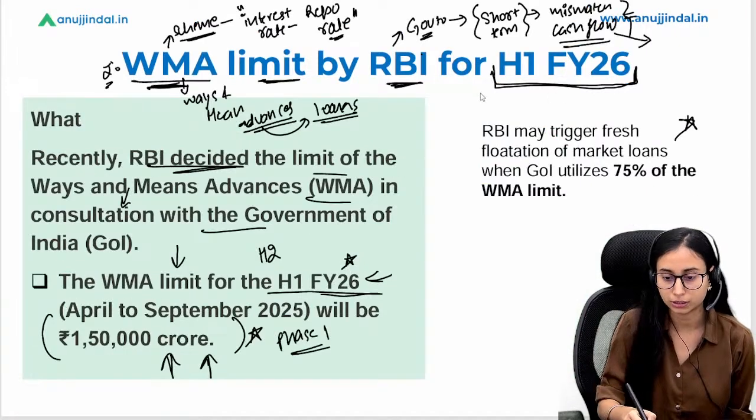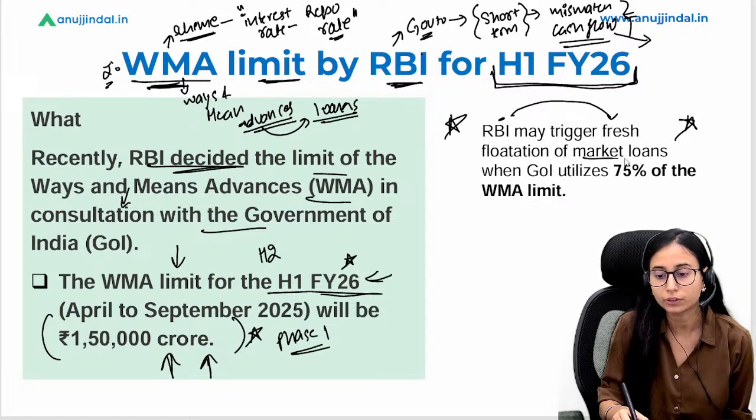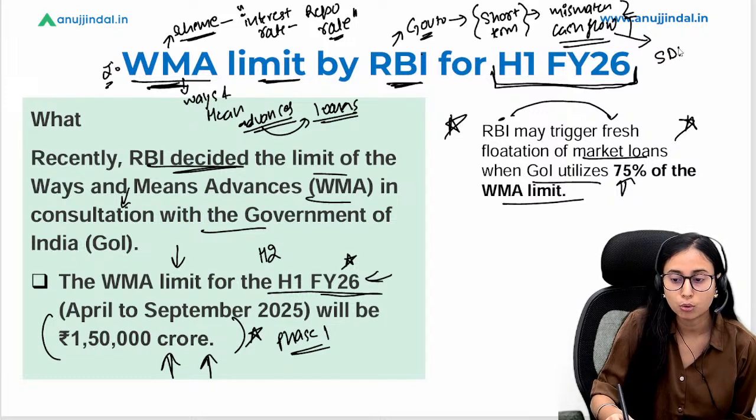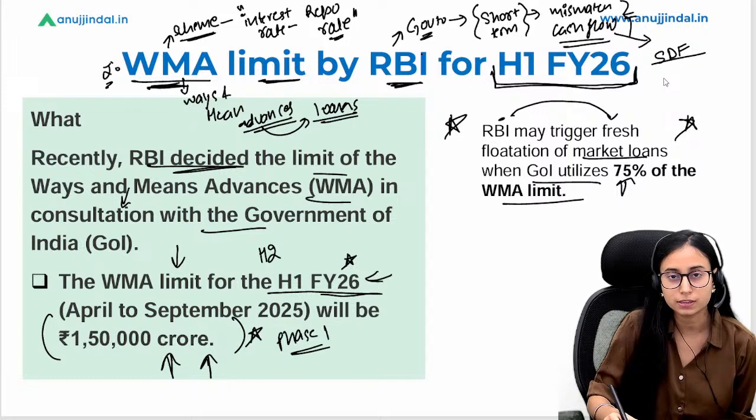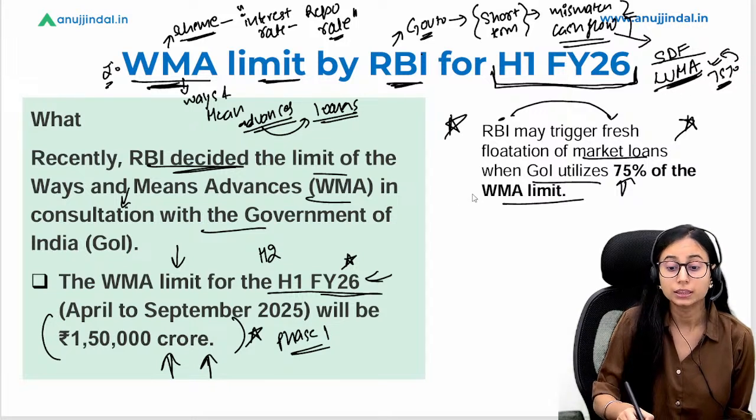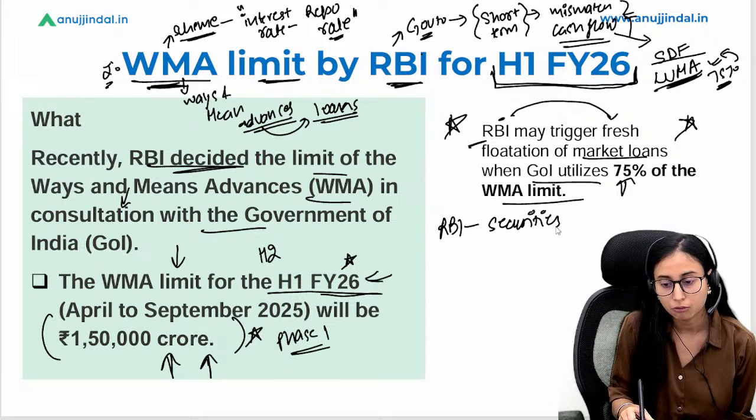Let's talk about this thing. Now they are saying in case the RBI may trigger the fresh flotation of the market loans when GOI utilizes 75% of the WMA limit. Now we know that first they go for SDF. If they exhaust this limit, they can go for WMA. In case almost 75% of the limit is being used by the government, the RBI may issue some securities, some government securities for raising funds.